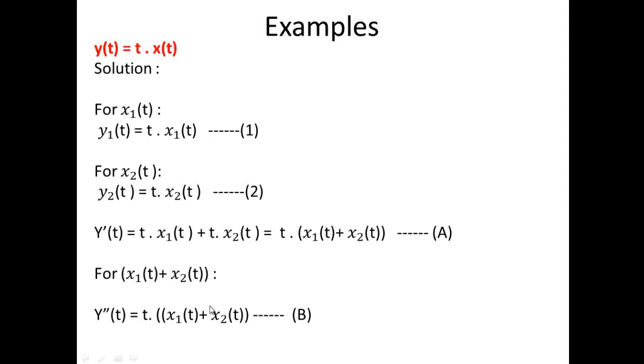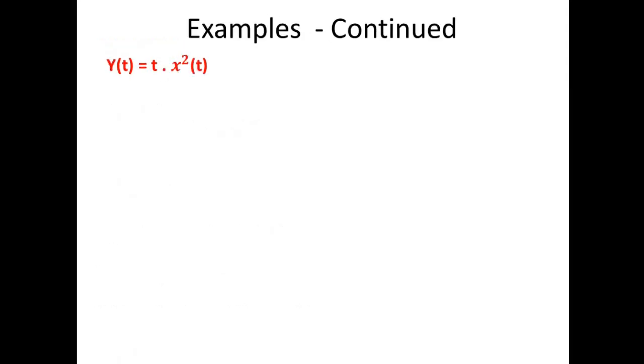And now we have to check the two equations, that is A and B. Both are equal. So if both the responses are equal, then we can say that particular discrete time system is a linear system. Since both the equations are equal, we can say it has the linearity property.